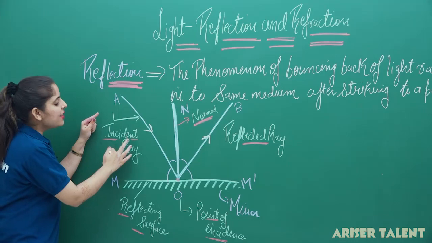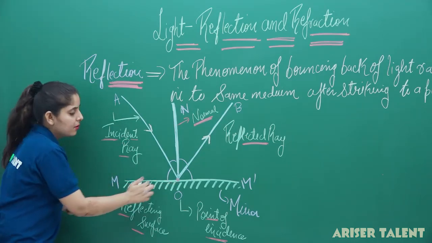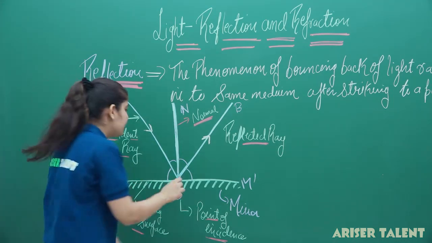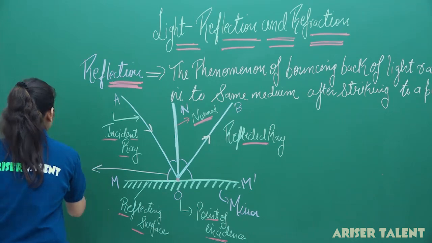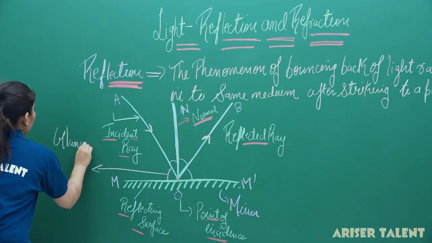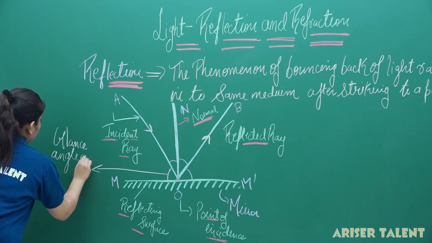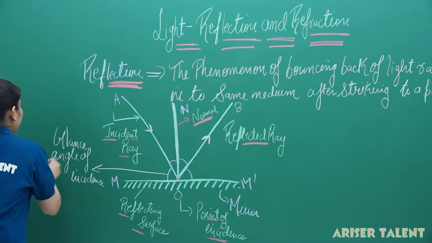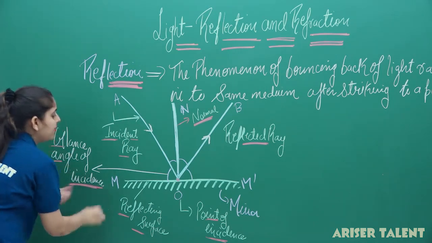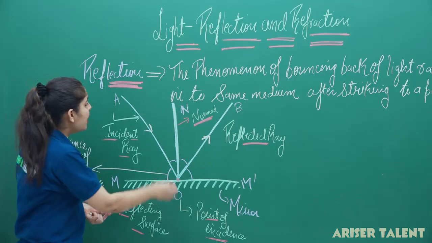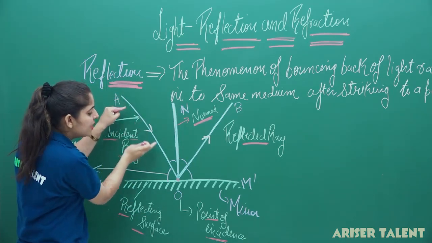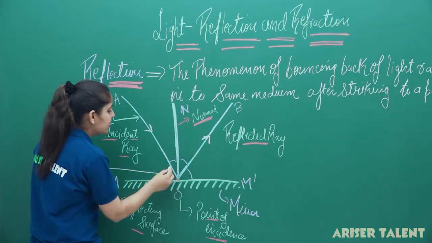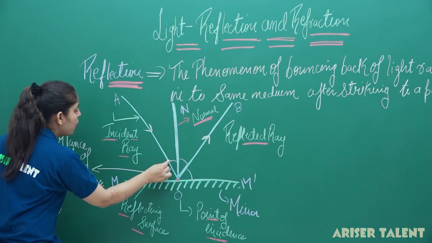Now, you can see that this angle I am considering is known as the glancing angle of incidence. So here we are arriving at a new term: this angle is the glancing angle of incidence. And the angle which the incident ray makes with the normal at the point of incidence is known as the angle of incidence. So this will be nothing but our angle of incidence.